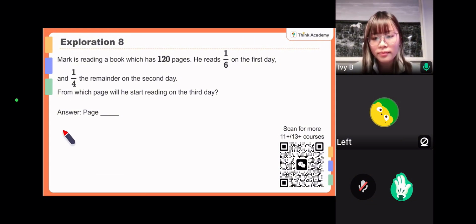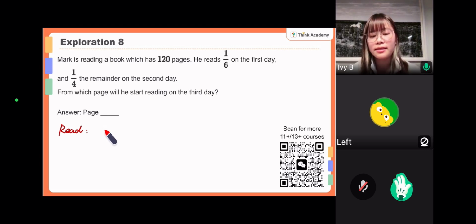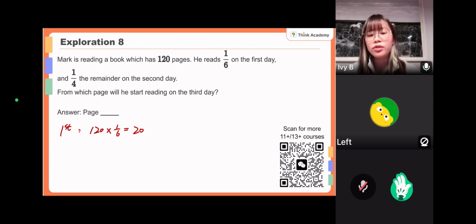Okay, so on the first day, he read 1/6. Okay, the first day he read 1/6. So 120 times 1/6 equals to 20. Right? Okay, you read 20 pages. And next you go, okay, how about the second day? So the second day, is it a quarter? A quarter of 120? Is that right?